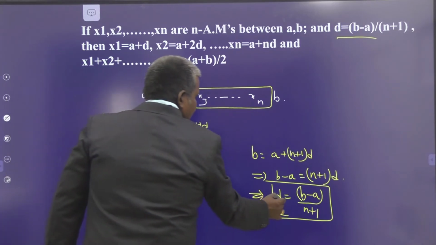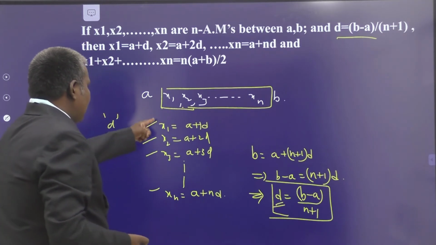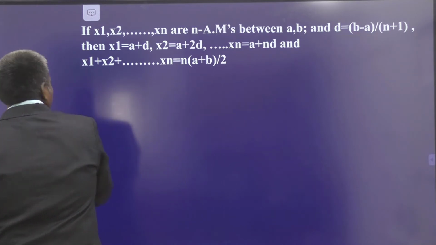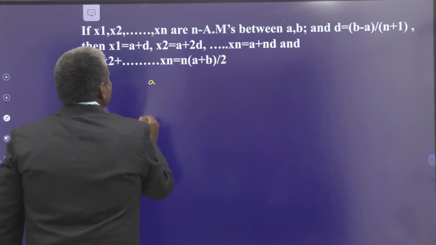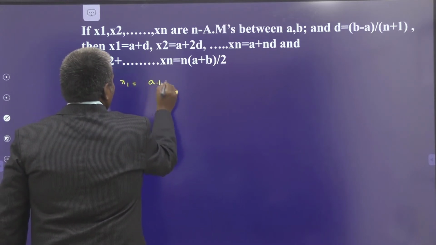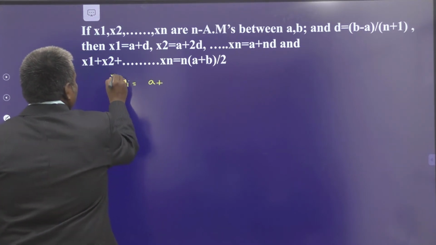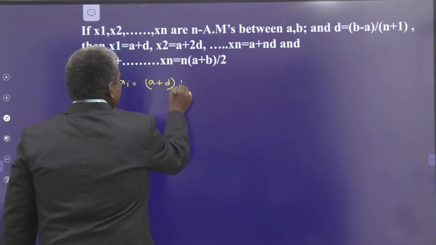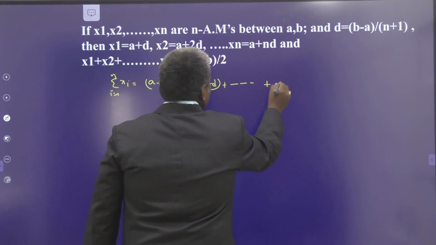What is the difference here? d is equal to (b minus a) by (n plus 1). Now we are going to add the sum of n arithmetic means, that is the sum of xi, where i runs from 1 to n. That is a plus d, plus a plus 2d, and so on up to a plus nd.